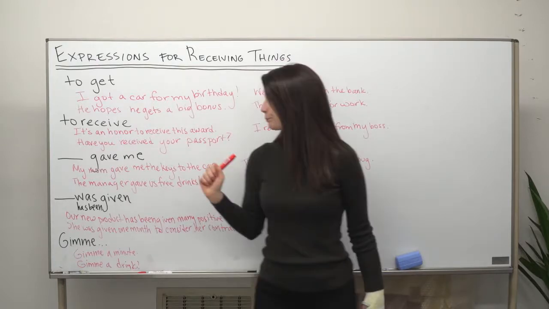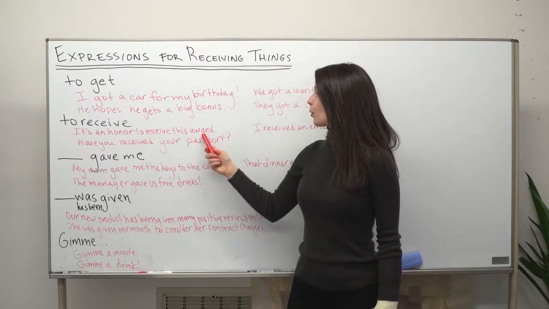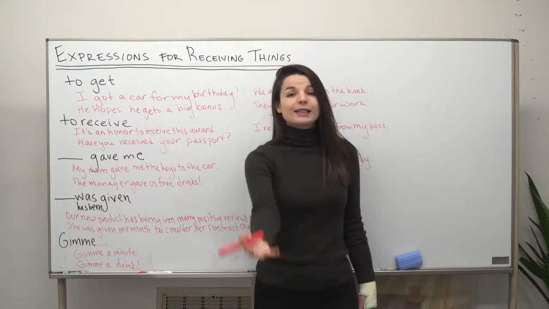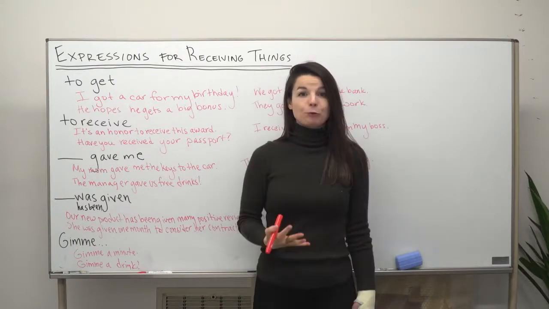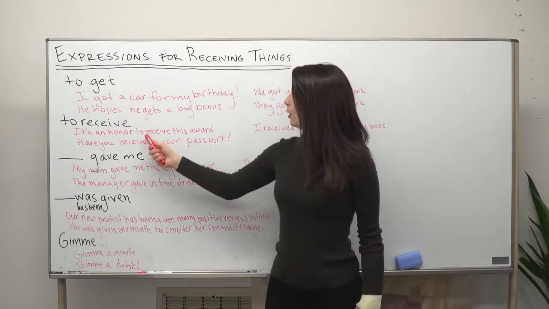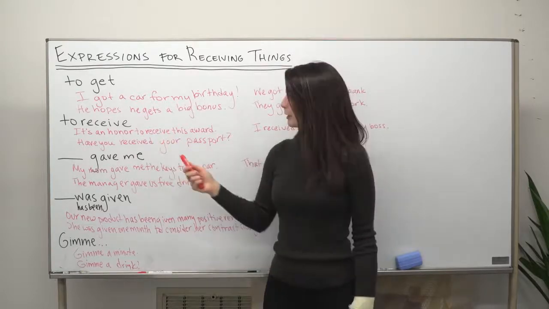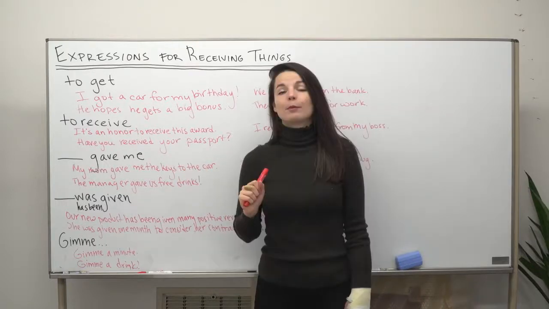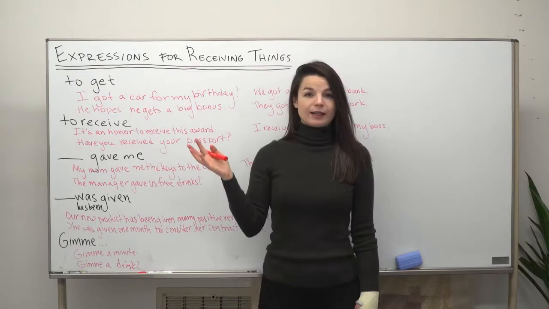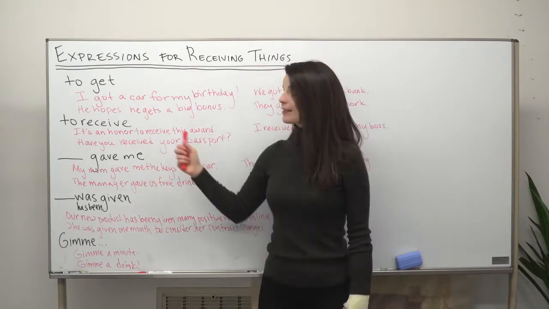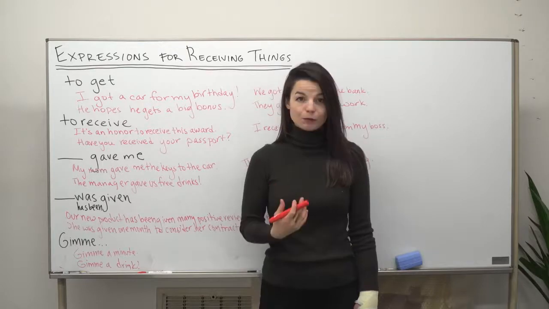Here, it's an honor to receive this award. So in this case, someone is accepting an award. It's probably a formal situation. So we use the verb receive. You could use the verb get here. For example, it's an honor to get this award, but get sounds too casual for something like an award ceremony. So receive sounds much, much better here. It's an honor to receive this award.